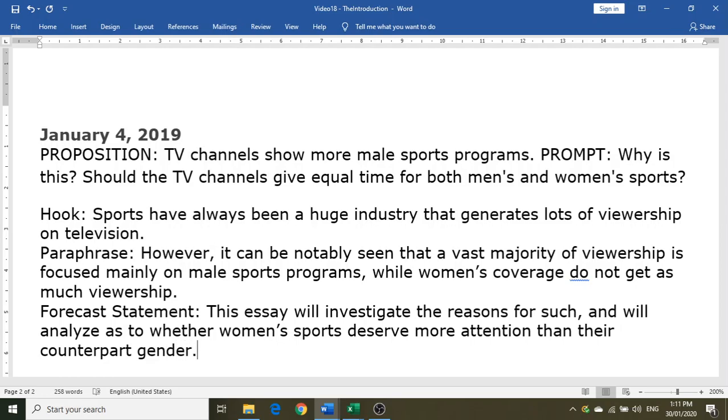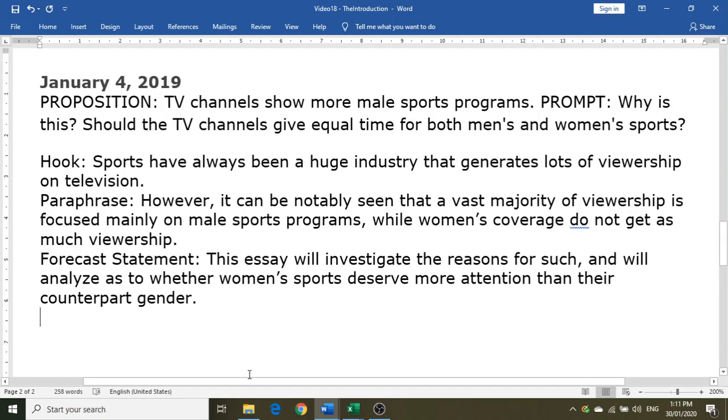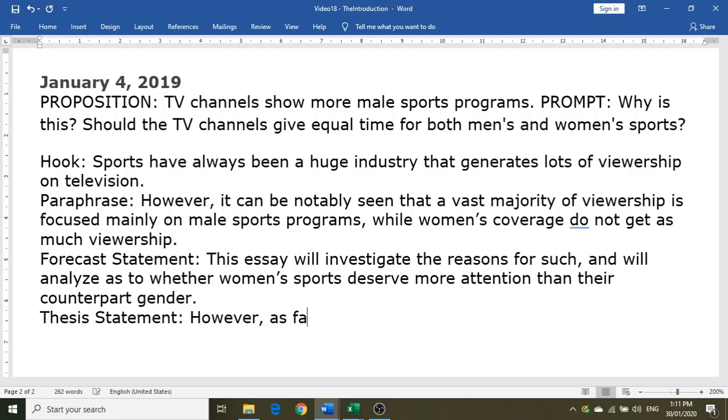Okay, and then, all right. So with this forecast statement, the reader now knows where the essay is going to go. The forecast, by the word itself, will give you a peek into what the essay is going to look like. And then finally, there's the thesis statement, wherein we can now say that, however, as far as this writer is concerned, let's assume that we are in favor of viewership of women's sports.